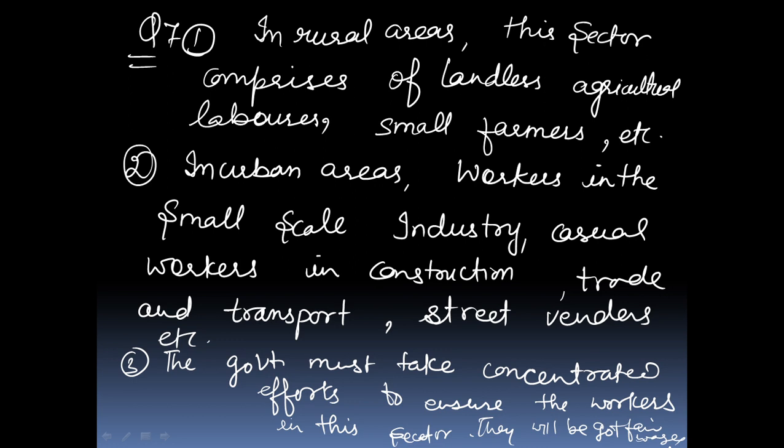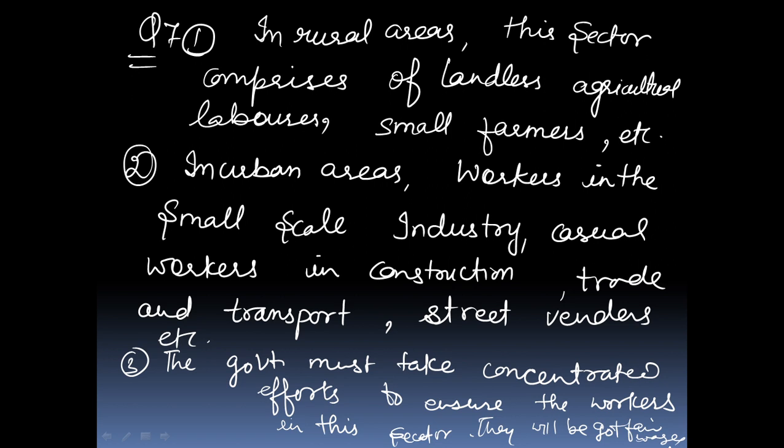In rural areas, this sector includes landless agricultural laborers, small farmers, sharecroppers and artisans like carpenter, goldsmith, etc. These farmers need to be supported through adequate facility for timely delivery of seeds, agricultural inputs, credit, storage facility, marketing outlets. We can support small farmers in rural areas by these facilities.